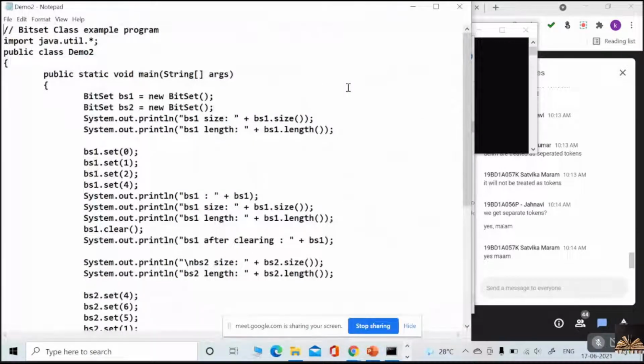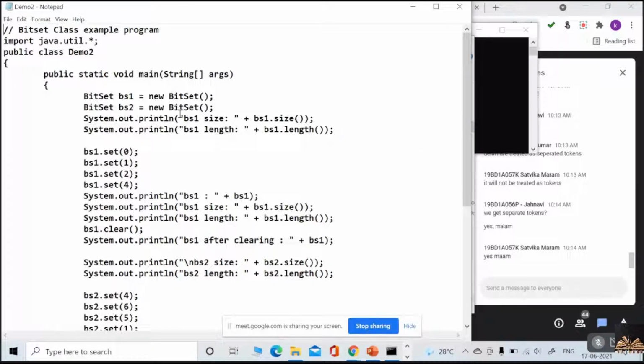Bit set. Okay. What is bit set? I already told you what is bit set. Can you please tell me quickly what is bit set? Bit set is an array of bits. Bits are in terms of Boolean values. Exactly. Very good. Array of bits with Boolean values.